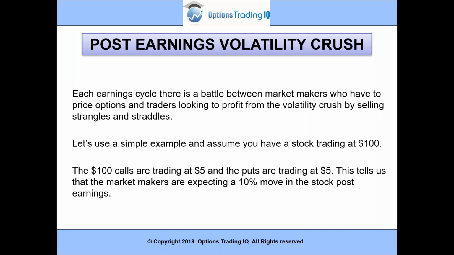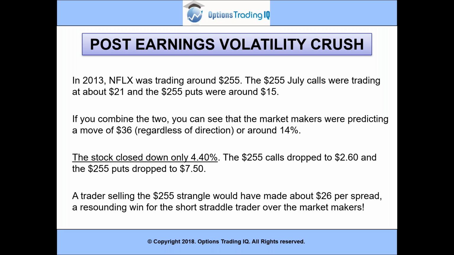Each earnings cycle, there is a battle between market makers who have to price options and traders looking to profit from the volatility crush by selling strangles and straddles. Let's use a simple example and assume you have a stock trading at 100. The $100 calls are trading at $5 and the $100 puts are also trading at $5. This tells us that the market makers are expecting a 10% move in the stock post-earnings, $10 or 10% on a $100 stock.